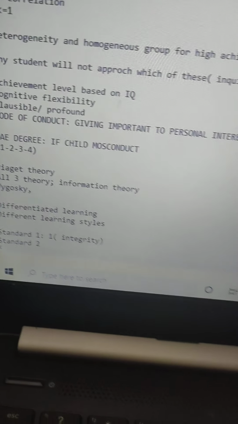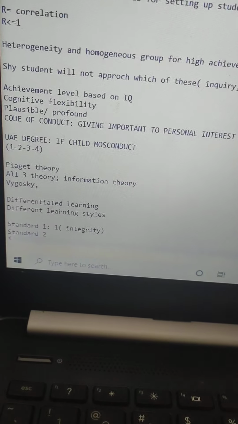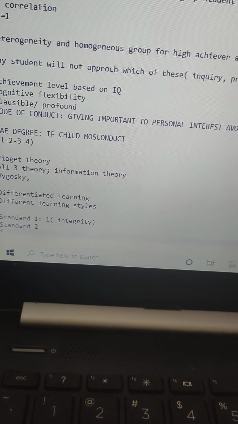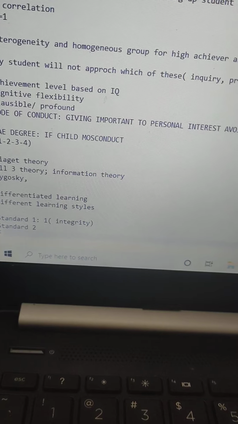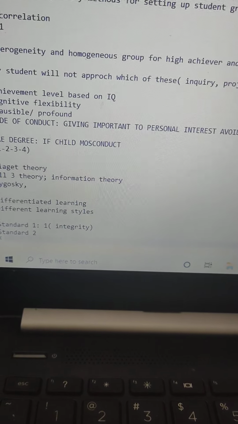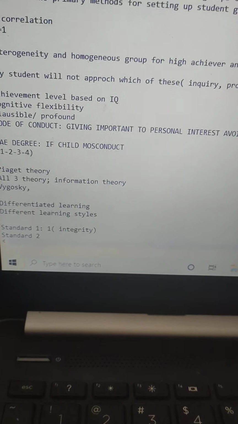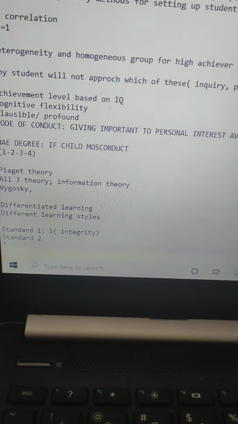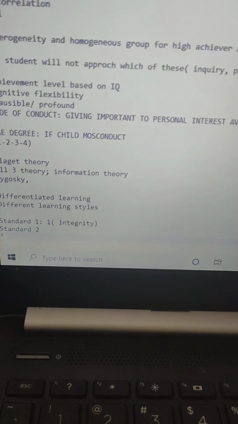As I've mentioned earlier, you'll have to focus on the theories: Piaget's theory, Vygotsky, and information theory. Yes, there is one information theory as well. These 3 theories were really important and many questions were asked based on these theories.